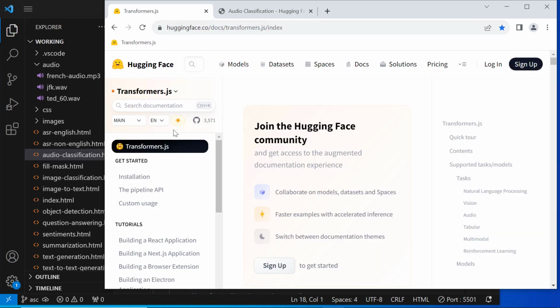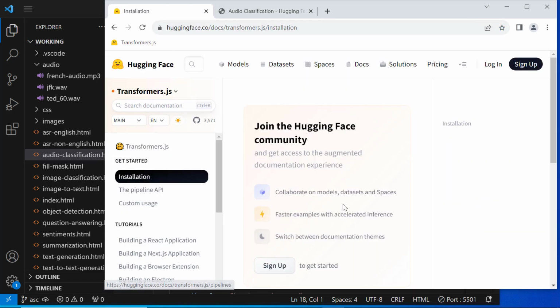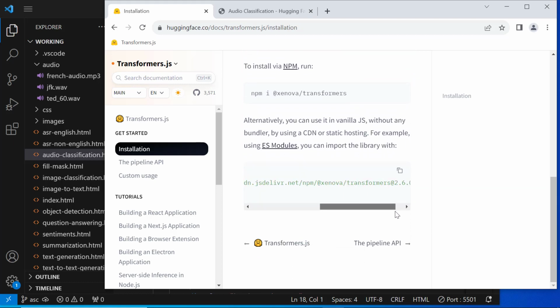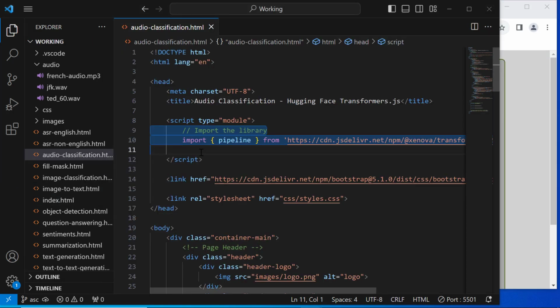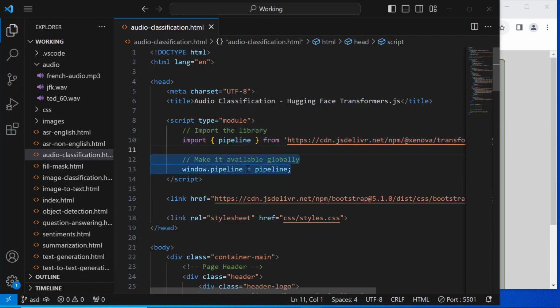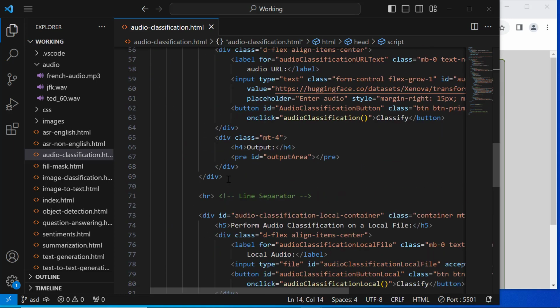So if we go to the Transformers.js installation, if you look here, we have this. Of course, here the version is 2.6. I use 2.58 because I want to be a little bit back on the version. Okay, let's go back to Visual Studio Code, and the next step will be to attach the pipeline function to the window object. This is because in scripts of type module, objects are local. To make them available globally, we need to attach them to the window object.